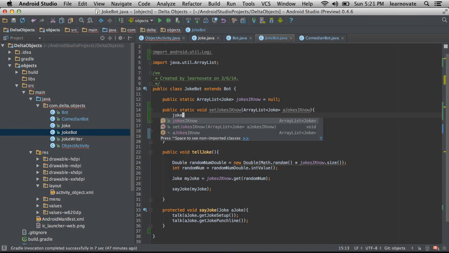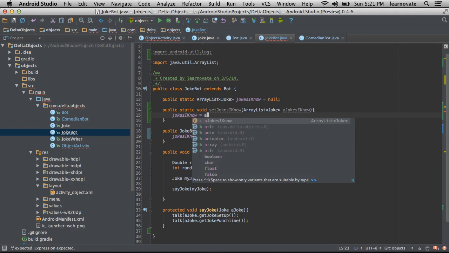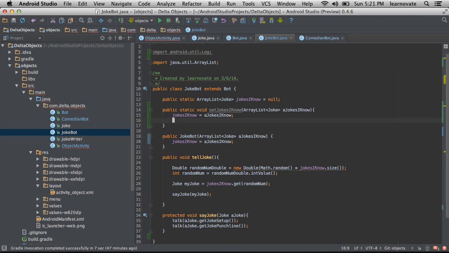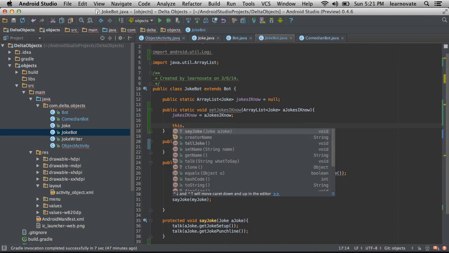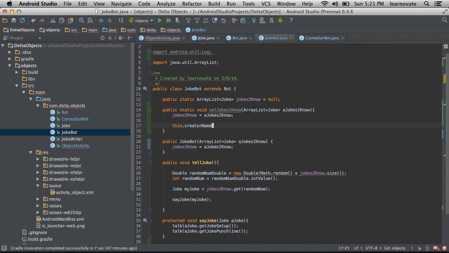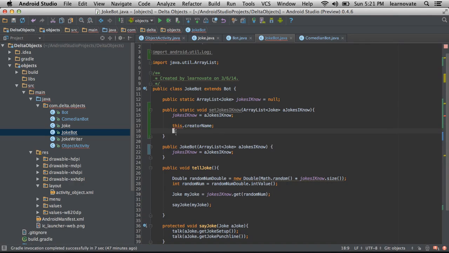I can now set jokesIKnow equaling a jokesIKnow. But notice that I cannot reference any type of this variable in here. If I try to and say, hey, let's refer to the creator name, I'm going to get an error. It says, hey, you can't reference something from a static context like this.